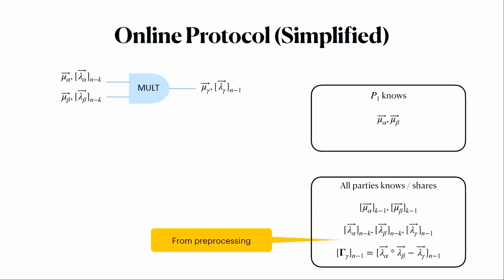And then from the invariant for the input wires of the multiplications, and also from the preprocessing, we have these lambda values all secret shared with packed sharings. So the lambda alphas, the lambda betas, which will be of degree n minus k, and then the lambda gamma, which will be of degree n minus 1. And then also this special value capital gamma, which is the product of the input lambdas, which will be computed in the preprocessing using some packed multiplication triple.